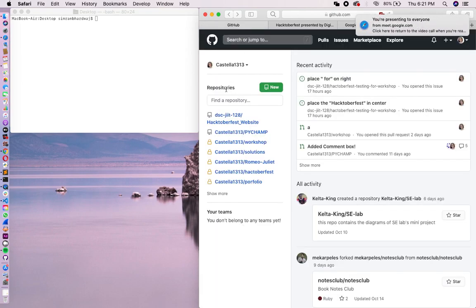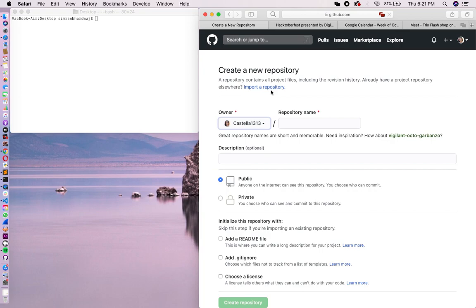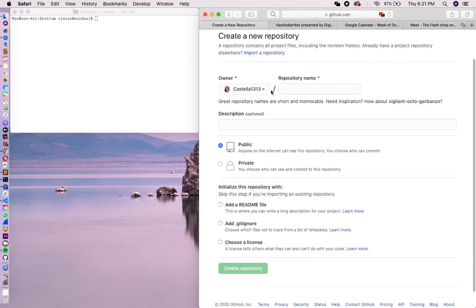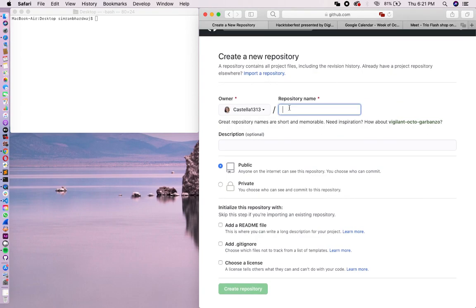Okay, great, Sarthak. So you can see a button over here with a green background, the new button. Just click on this button. Now, to create your repository, type the name of the repository over here. For example, in my case, I'm going to type the name of my repository as my first repo.